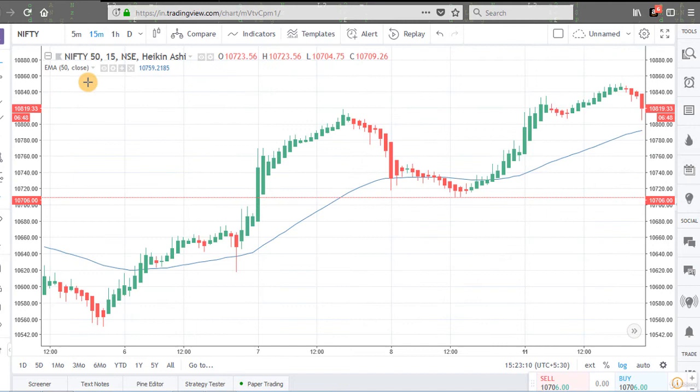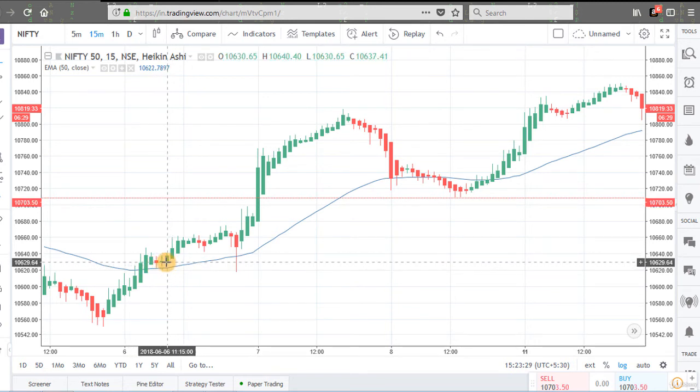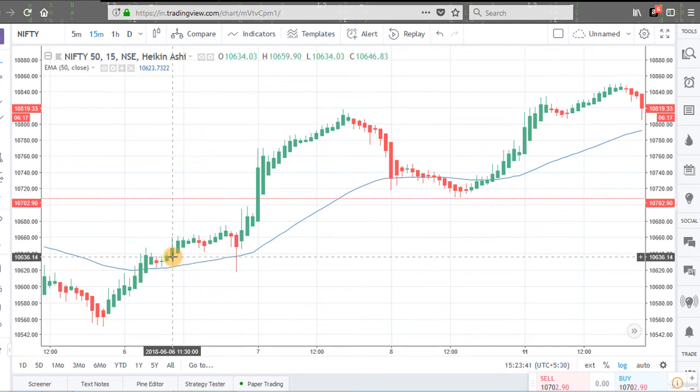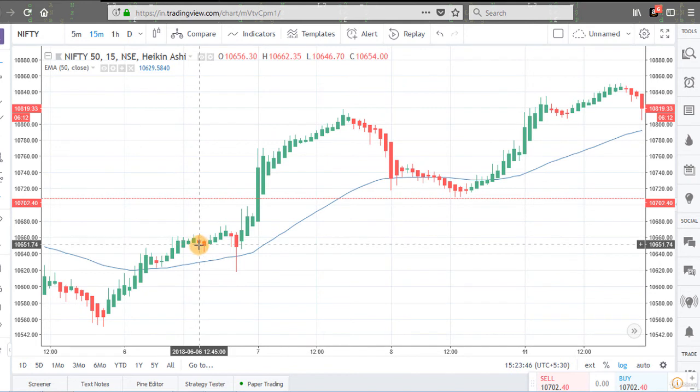This is the 15-minute chart of Nifty 50. Here I just added the 50-period moving average to this chart, and when prices are above this EMA, this shows that the trend is bullish. This is the doji candle, and after that we are getting a signal candle here that is of green color and having no lower shadow. It means it is a bullish candle. So we will make entry at the next candle and exit when we get a doji candle of opposite color.